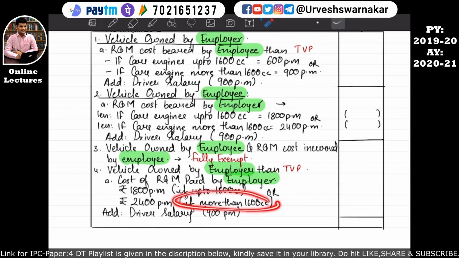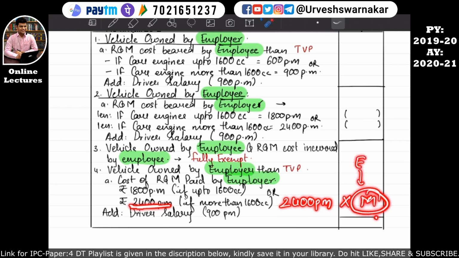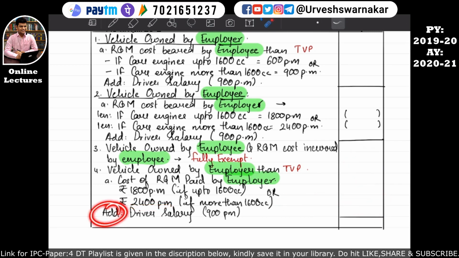But if the car's engine is more than 1600 cc, then 2400 per month, that is what is written over here, into the number of months the car facility was used by the employee, that will become the taxable value of the perquisite, and further it will be added by the driver's salary, that is 900 per month, if the driver facility is given to the employee. I hope this is quite clear.